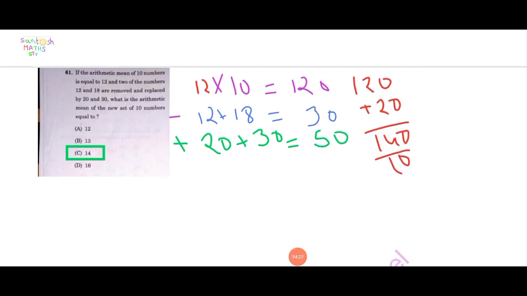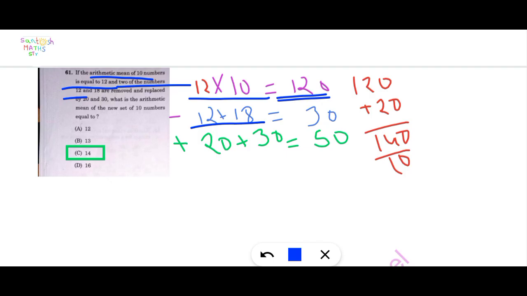Next question. Question number 61. If the arithmetic mean of 10 numbers is equal to 12, arithmetic mean, that means 10 into 12 is equal to 120, and here given 2 of the numbers 12 and 18 are removed. 12 plus 18 is equal to 30.